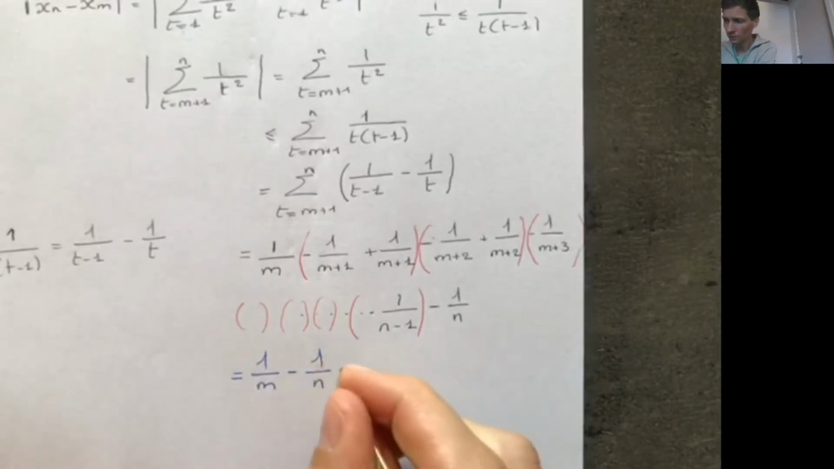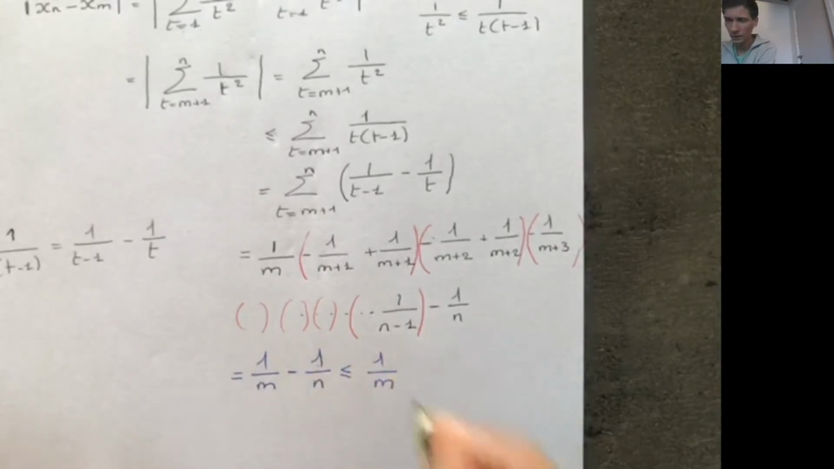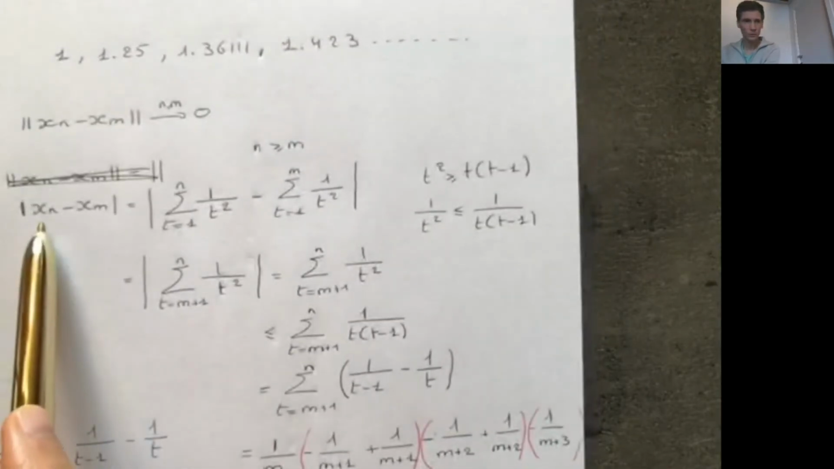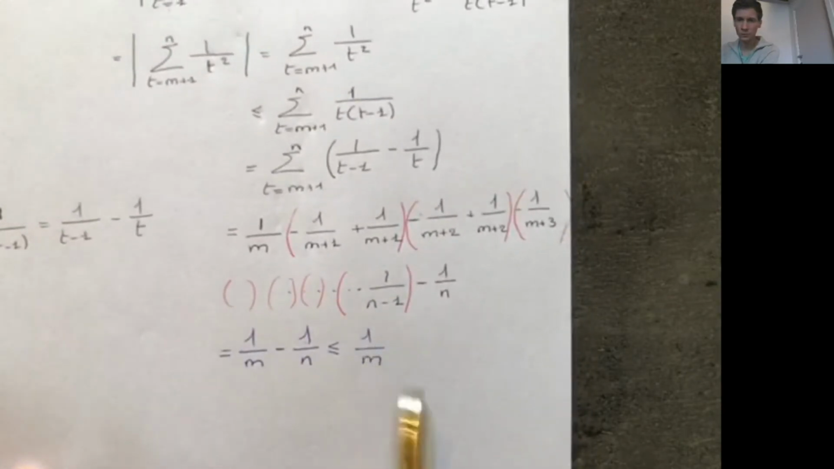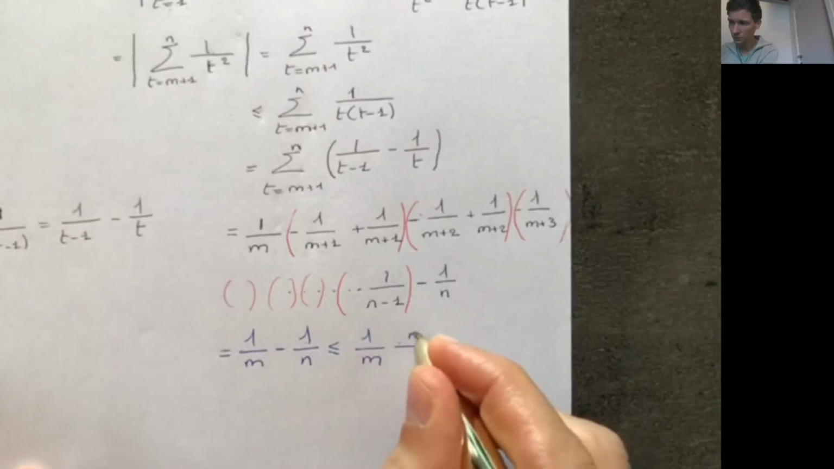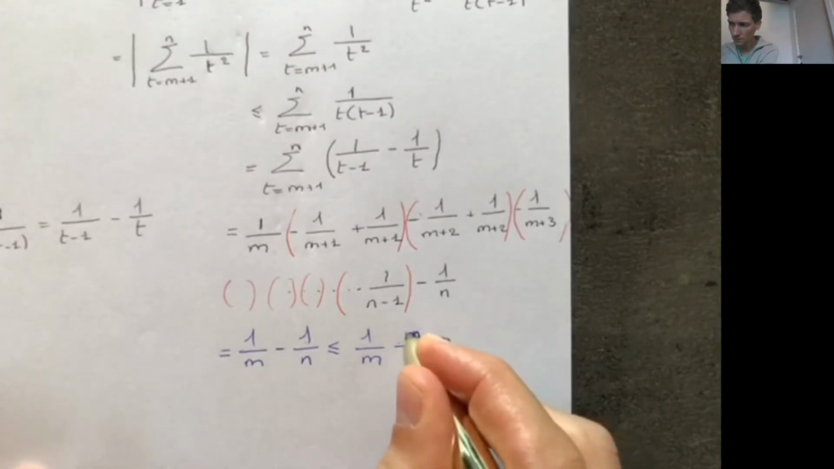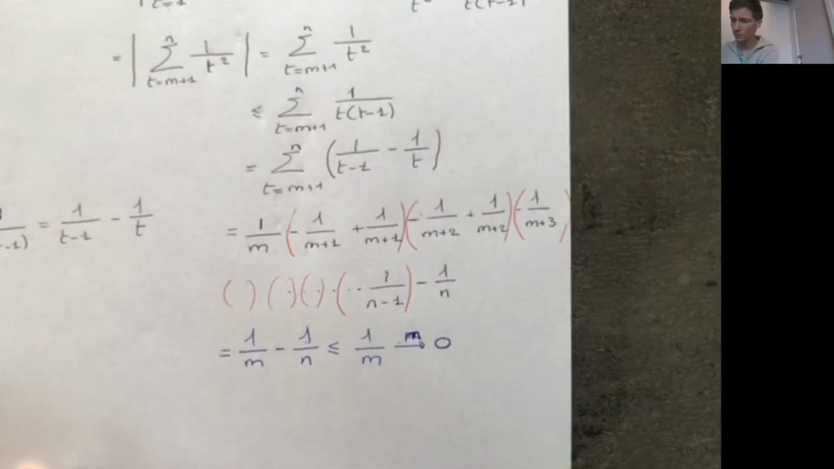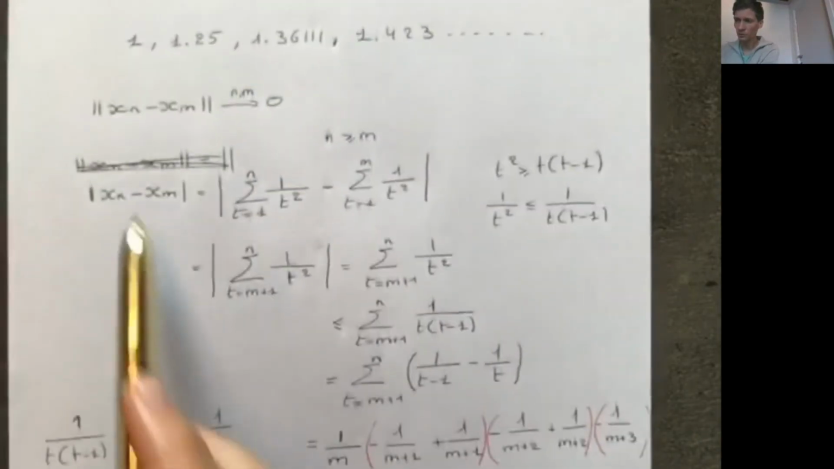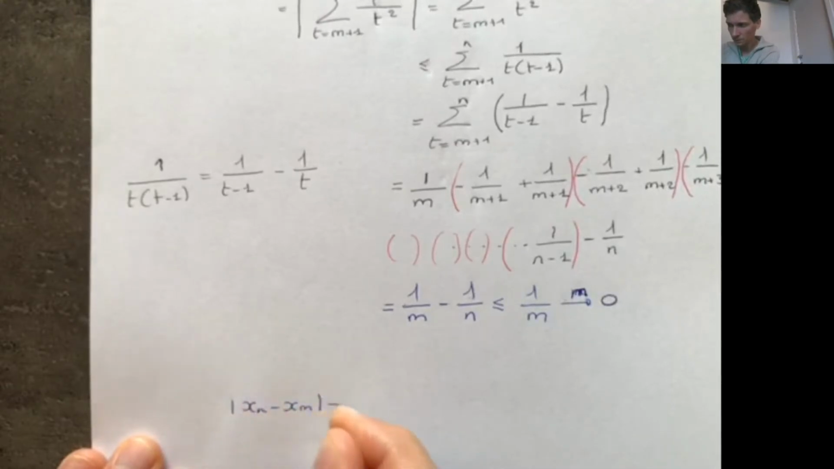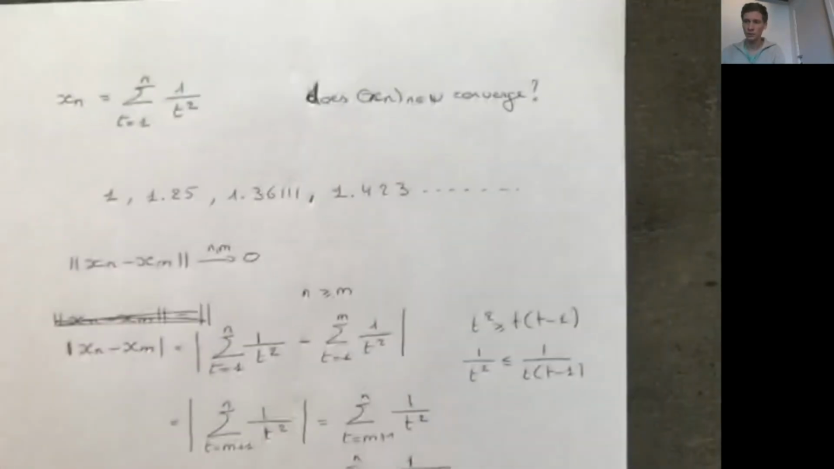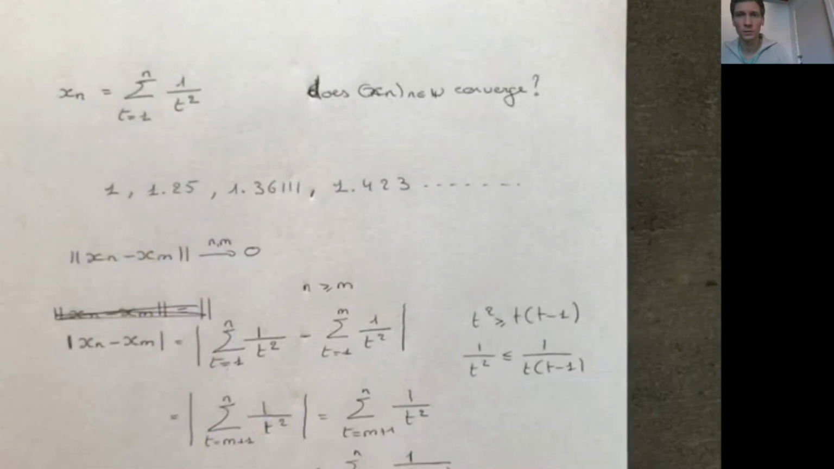Okay, and this is negative, so this is less or equal to 1 over m. So we have to show that this goes to 0 if n and m go to infinity. Here, if m goes to infinity, we see that this converges to 0. So if n and m go to infinity, this goes to 0. This is smaller than something that goes to 0. So we conclude that xn minus xm also converges to 0. In other words, this is a Cauchy sequence, so it converges.